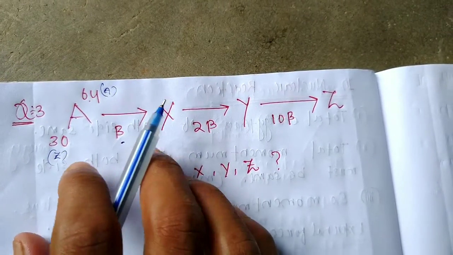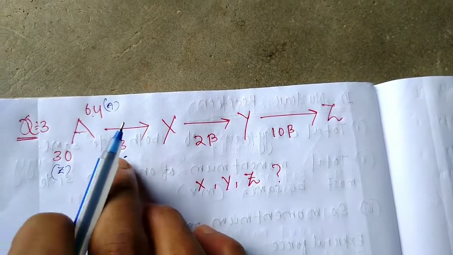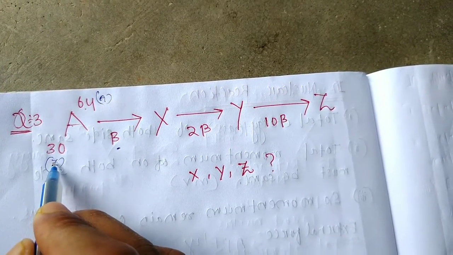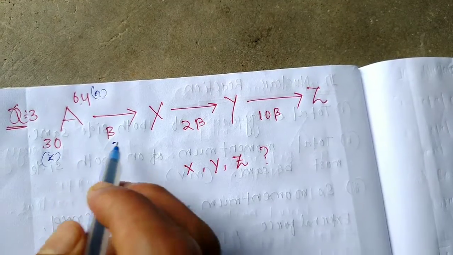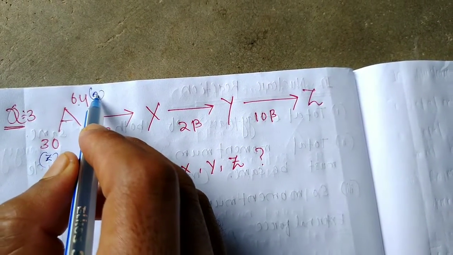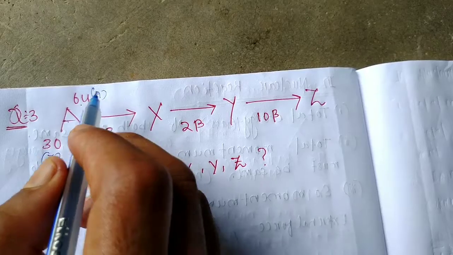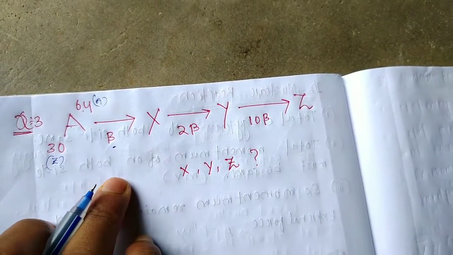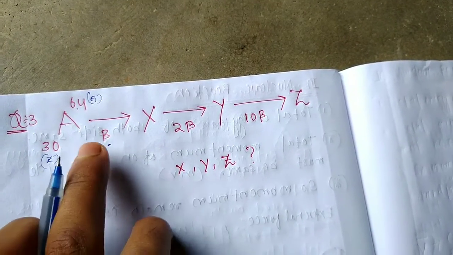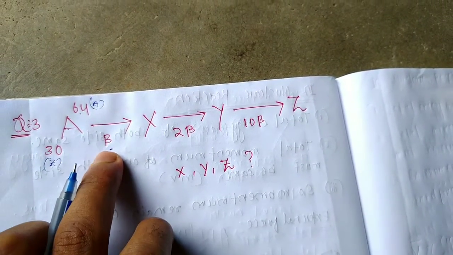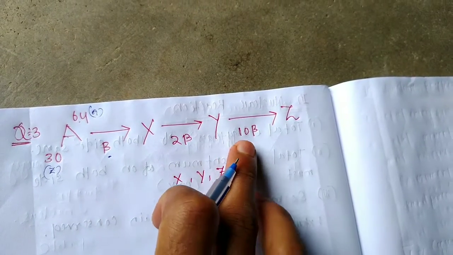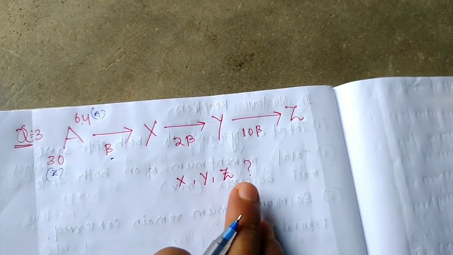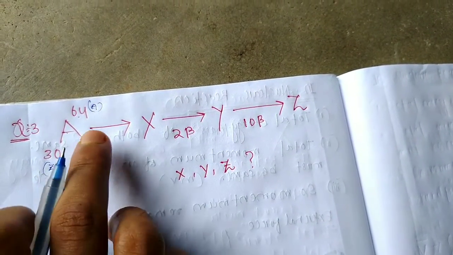Remember, when a beta particle is emitted from a radioactive nucleus, the atomic number increases one by one, but the atomic mass A value remains the same, unchanged. The question is: when one beta particle is emitted, two beta particles, then 10 beta particles are emitted, what are the atomic number and mass number?